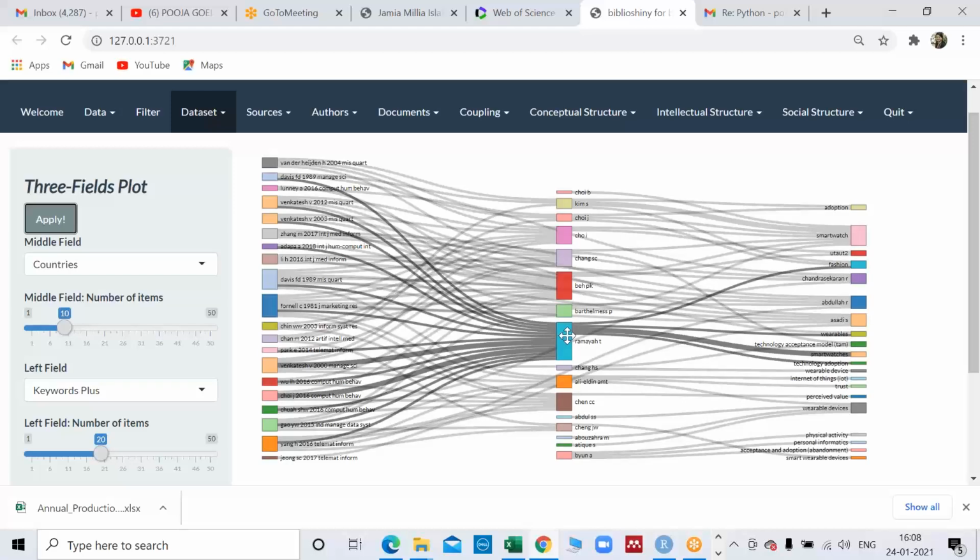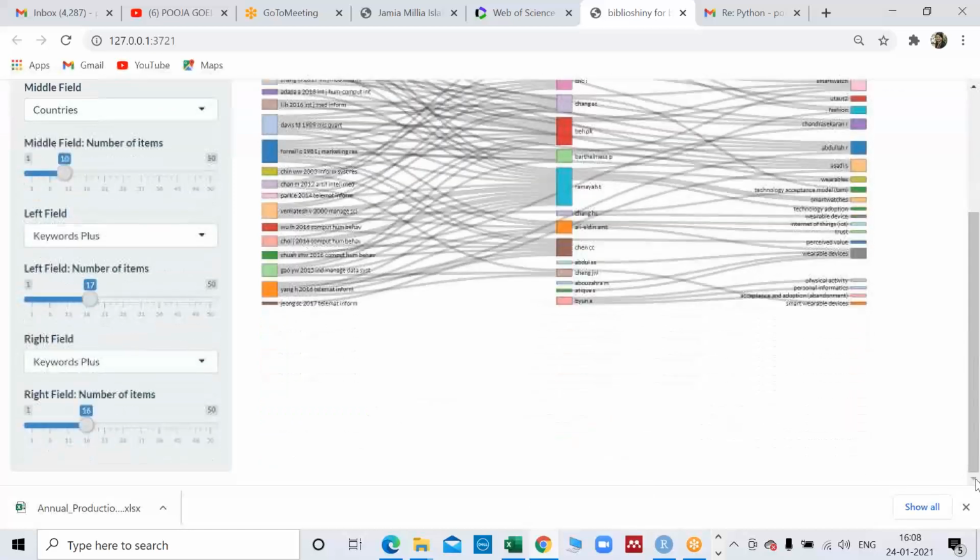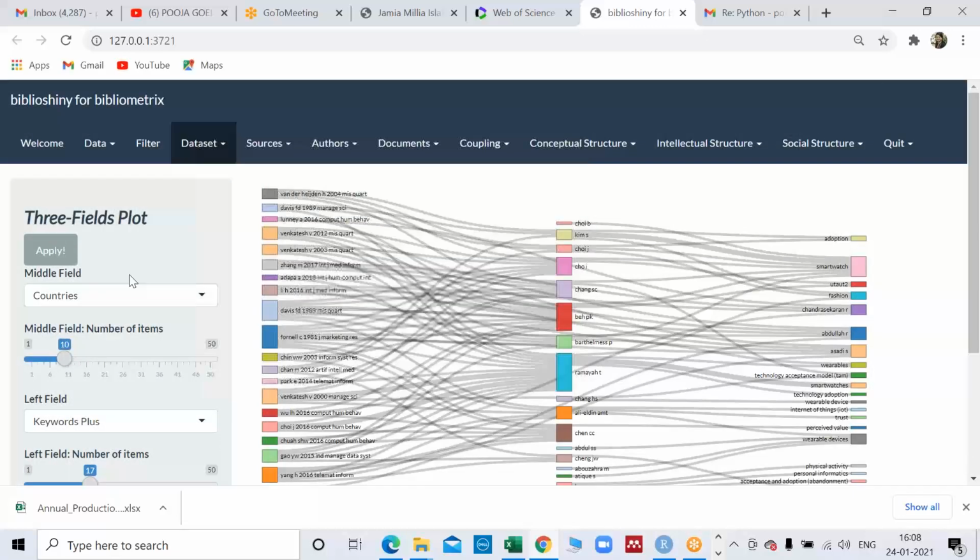It can also show that this particular author has cited these, and these are the keywords used by him. So you can read it that way. It's sad that sometimes it doesn't work properly, but that is the limitation of software. We cannot be very much a problem solver about that.